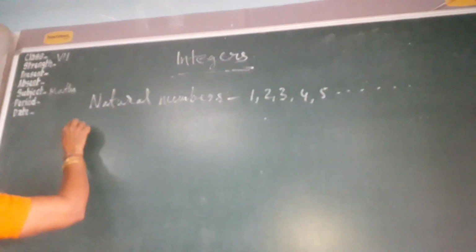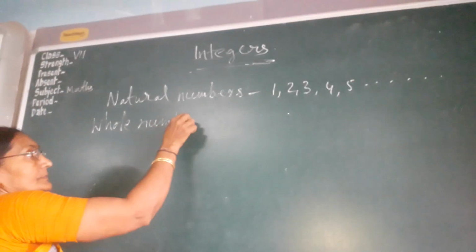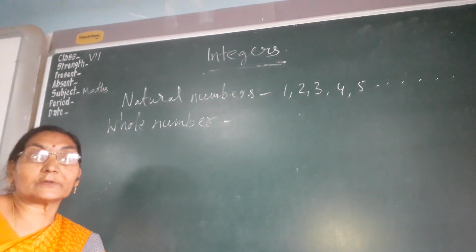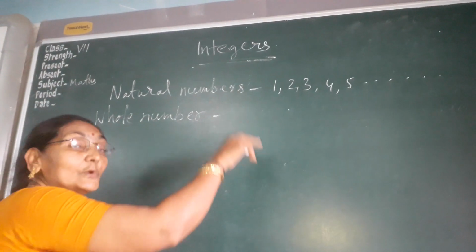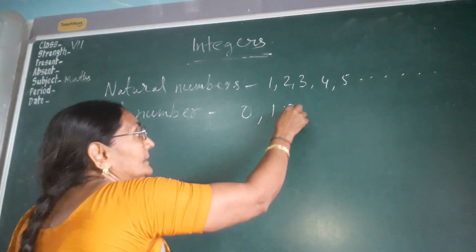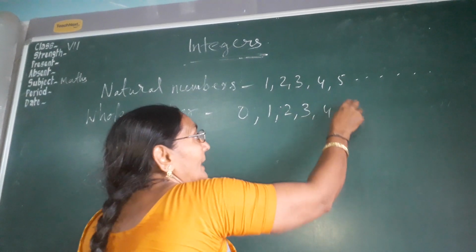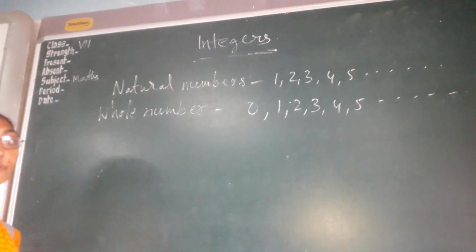Then come to the whole numbers. What numbers are called whole numbers? Whole numbers are all natural numbers including 0. That is 0, 1, 2, 3, 4, 5, etc. These are called whole numbers.